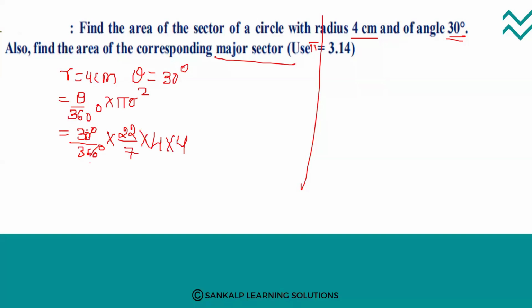3 ones are 3, 3 twos are 6. Next, 2 6s are 12... 2 3s are 6. Right? 11 2s are 22. 22 into 4, that is 88 divided by 7 3s are 21. So 88 divided by 21 centimeter square you will get. This is the area of a major sector.